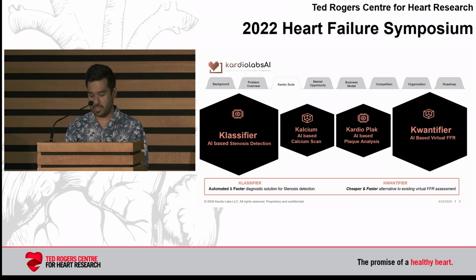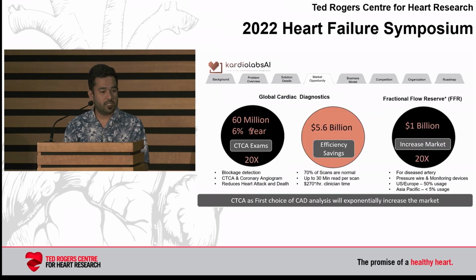to virtual FFR assessment. If you look at the current market, 60 million CT scans are done per year, with a year-over-year increase of around 6%. Blockage detection, CTC, and coronary angiograms are the main line of tests, and around 70% of these scans are normal.